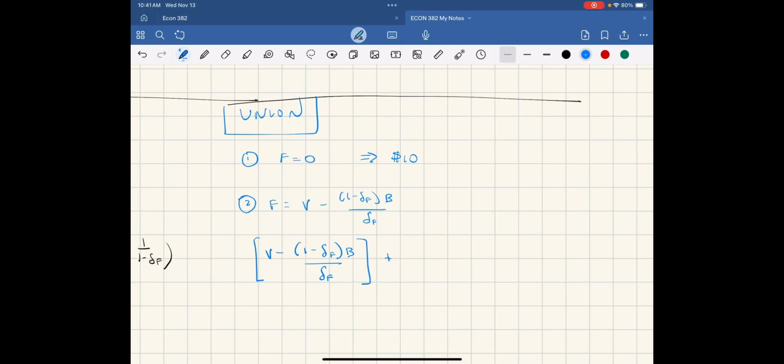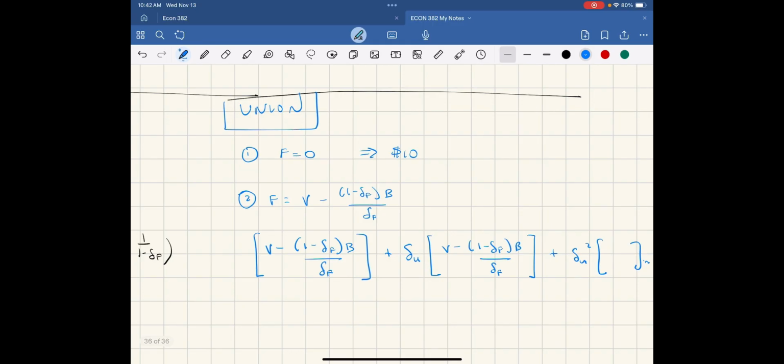Plus, now we're going to discount this according to the discount rate of the union and not the firm. So this would be delta U times V minus 1 minus delta F B over delta F. Plus, and then we discount that again for the second period, delta U squared times, and we'd keep going from there.